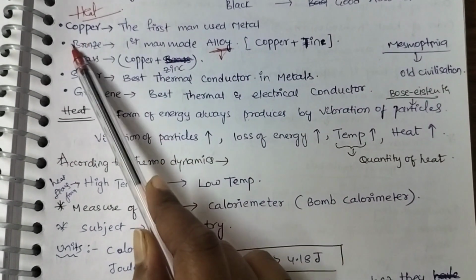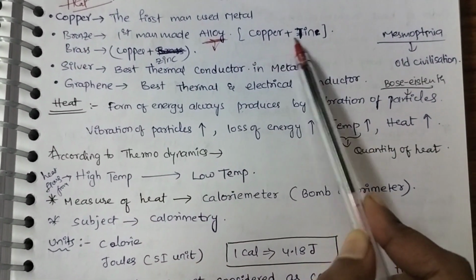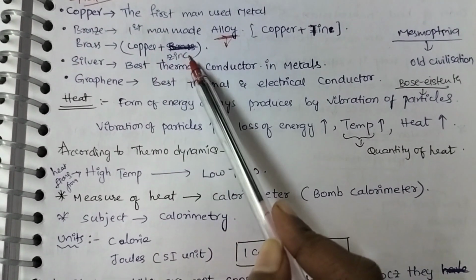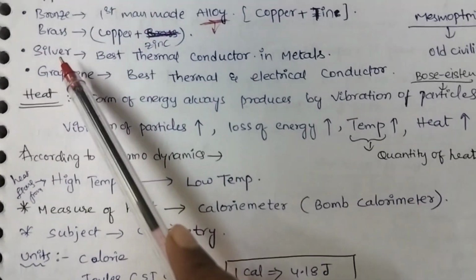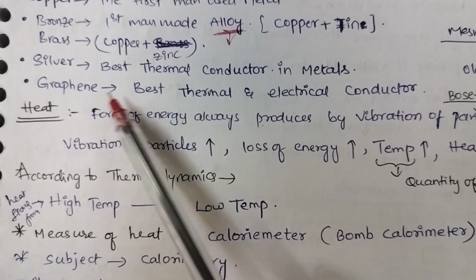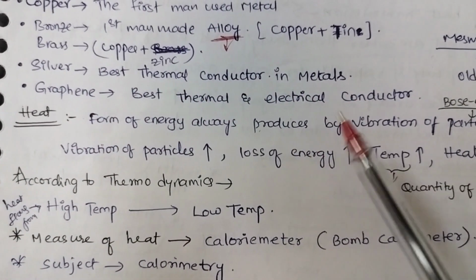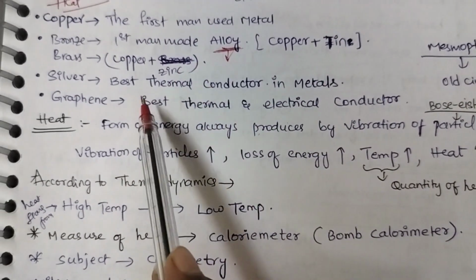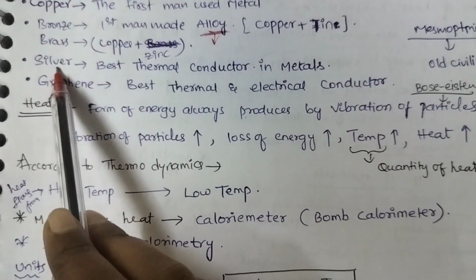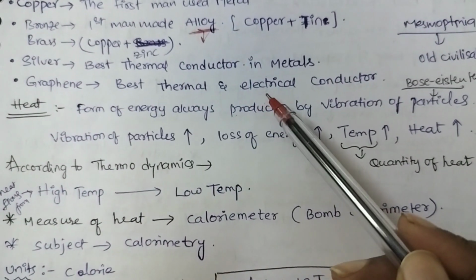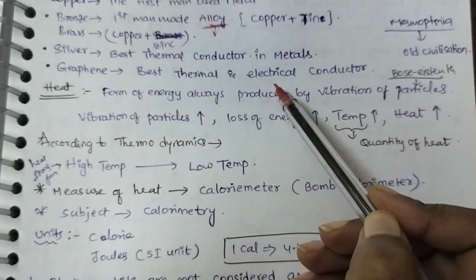And bronze is an alloy which is made from copper and tin. Similarly, brass is made from copper and zinc. When it comes to conductors, silver is the best thermal conductor among metals, whereas graphene is the best thermal and electrical conductor. These two are important points. The best thermal conductor in metals is silver. Graphene is the best in both thermal and electrical conduction.